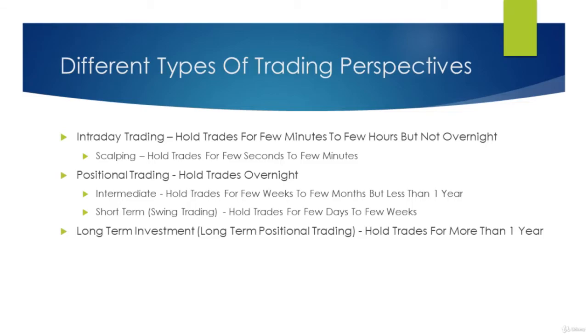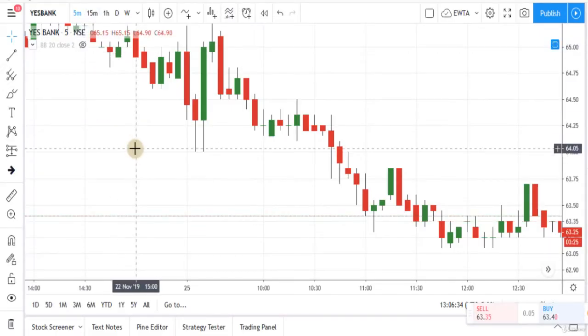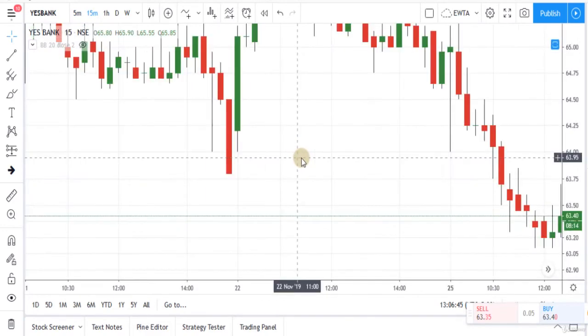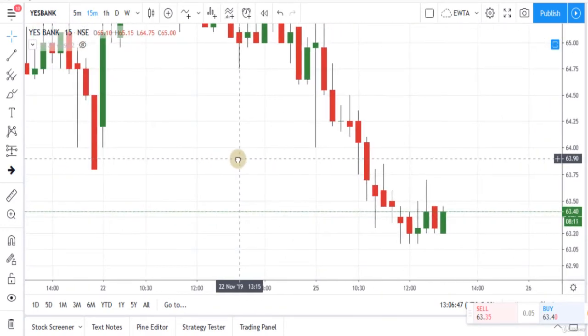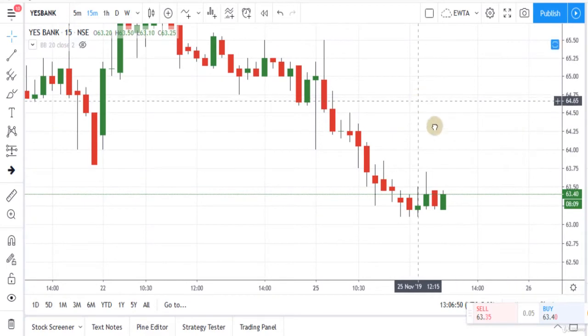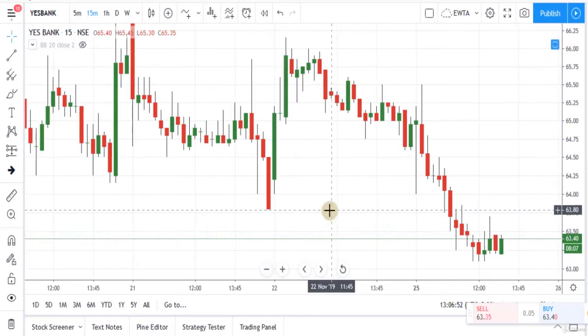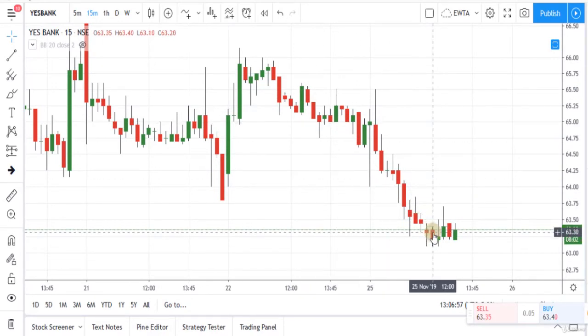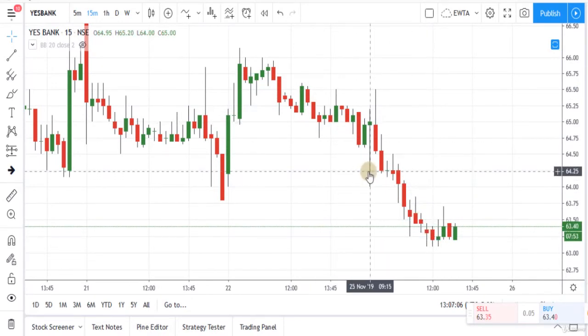Let's start with intraday trading. If your trading perspective is for intraday trading, or you can say day trading, then your chart should be the 15-minute chart. It means you should find out the current trend on the 15-minute chart. For example, you can see this is the chart of Yes Bank, and on the 15-minute chart, the current trend was downtrend. So we shouldn't go long in this chart for this perspective, and we should make only short positions for the perspective of intraday trading.